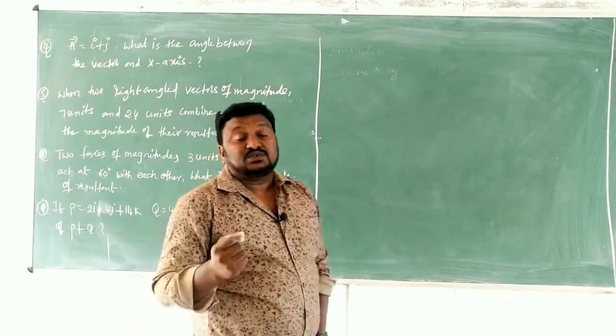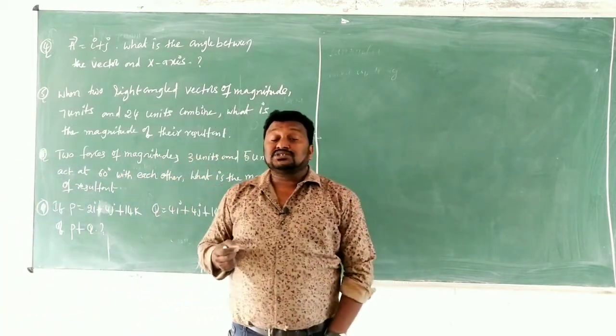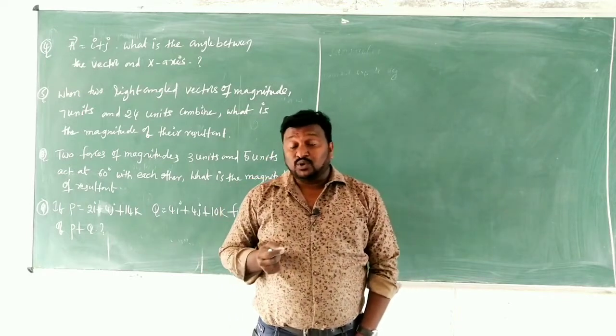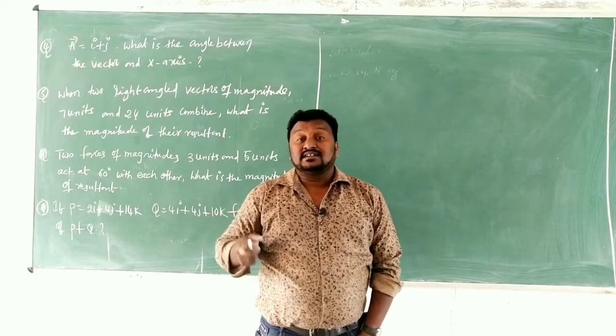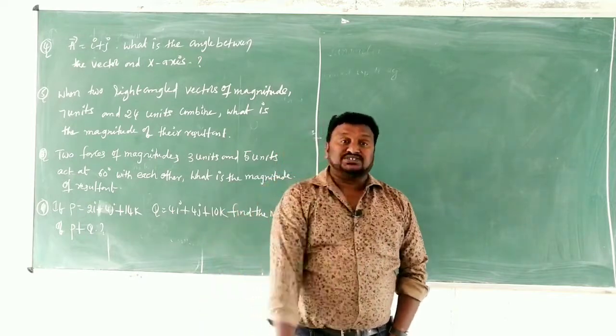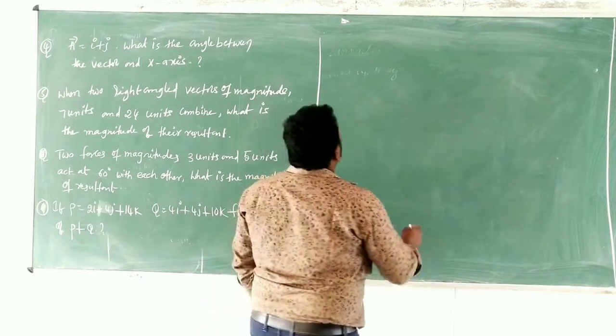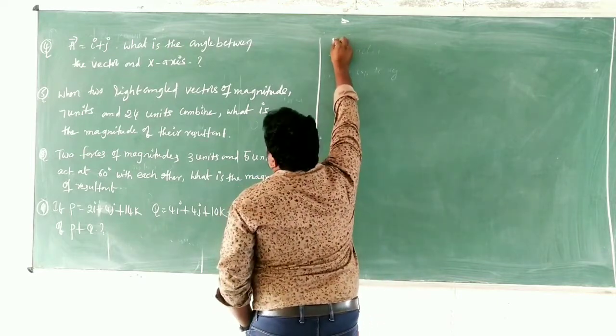So children, this question is related to the resolution of vectors. I already uploaded one video for resolution of vectors. You must watch it. Okay children, first, the answer for very short answer question number 4.